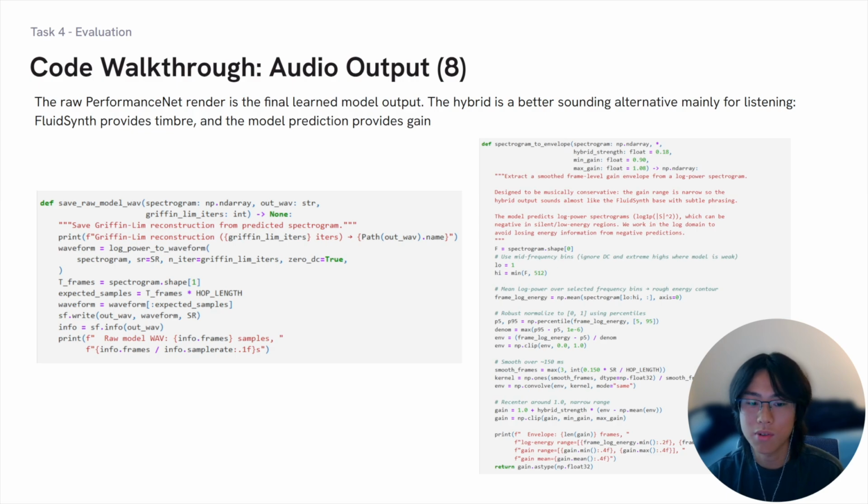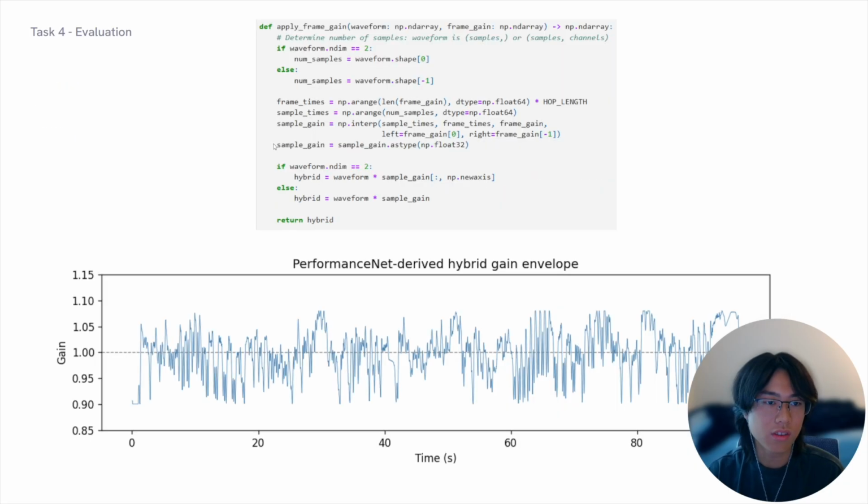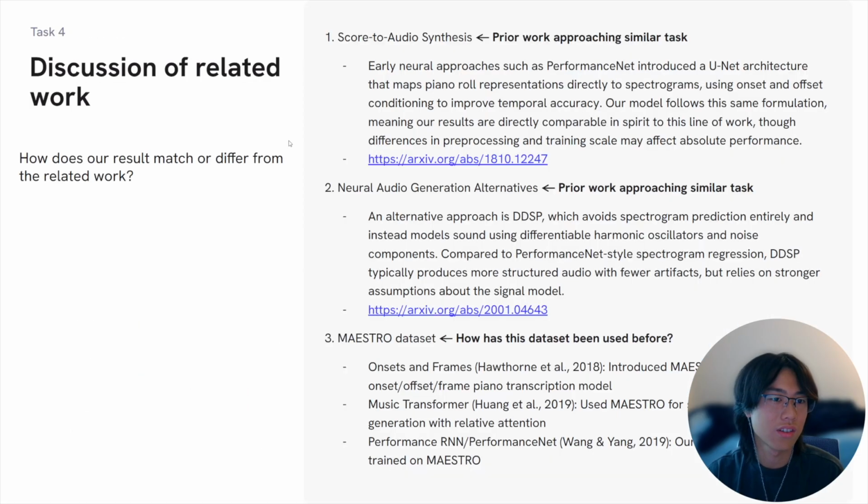FluidSynth supplies the timbre, while our learned model, PerformanceNet, imposes a gain envelope derived from its spectrogram prediction. So this is just a plot showing the model-derived gain envelope that is imposed onto FluidSynth for the hybrid implementation. For the final submitted audio, we used the PerformanceNet path, but for a better listening alternative, we have the hybrid version.